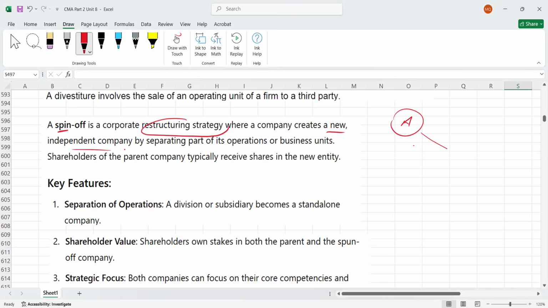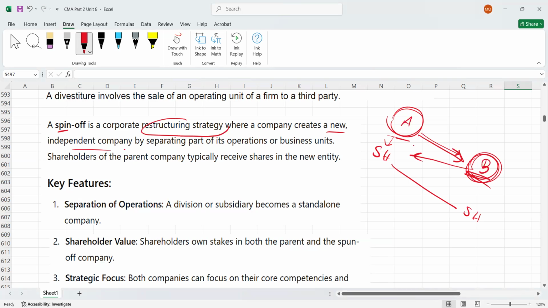Company A creates another company, let's say B, and B's shares will be distributed among company A's shareholders. But these are two independent businesses now. This is called a spin-off.